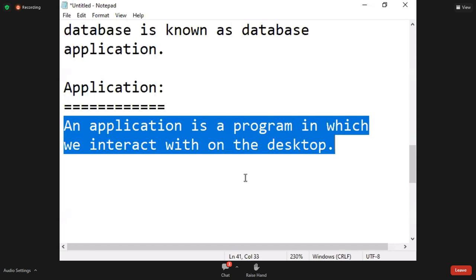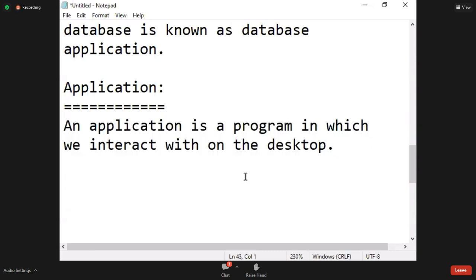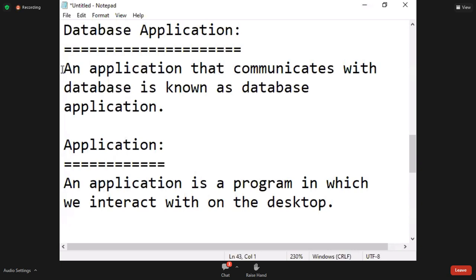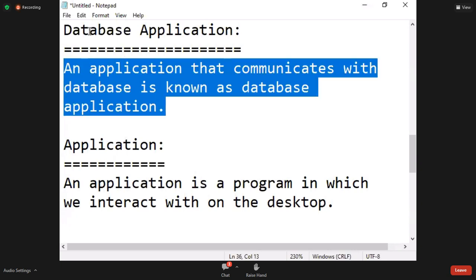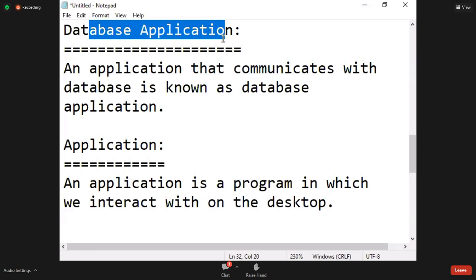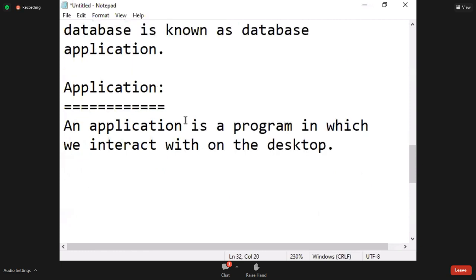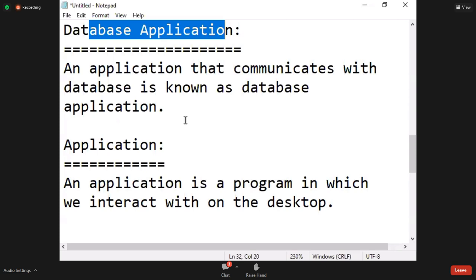So you are interacting with that program means that program is called application. If you write one Java program, with that Java program you are interacting, then that Java program is also called application. If that application communicates with database, then that application is called database application.